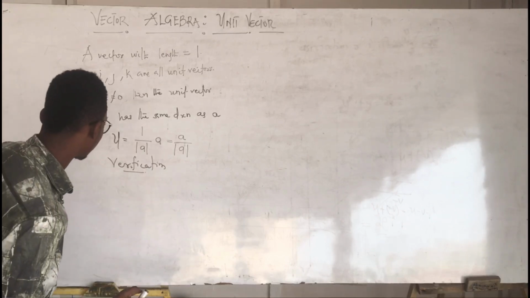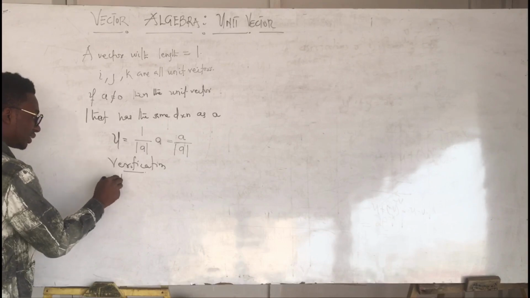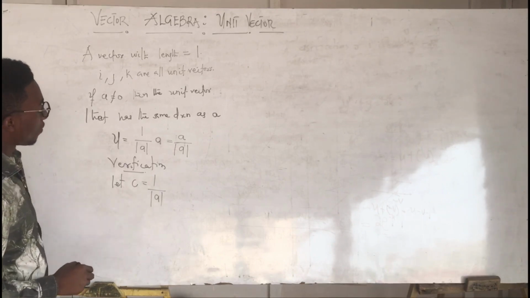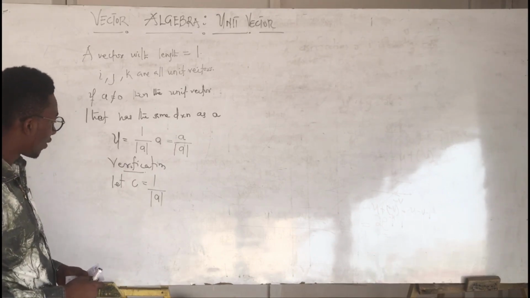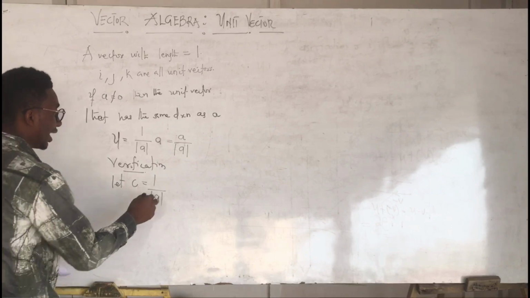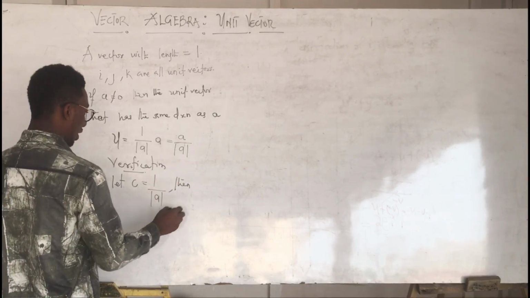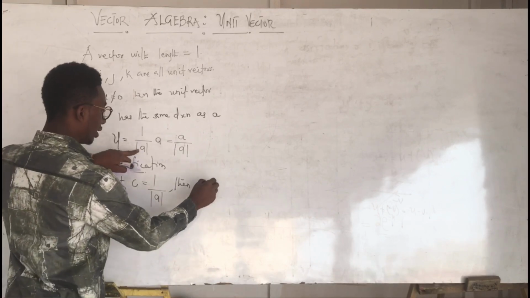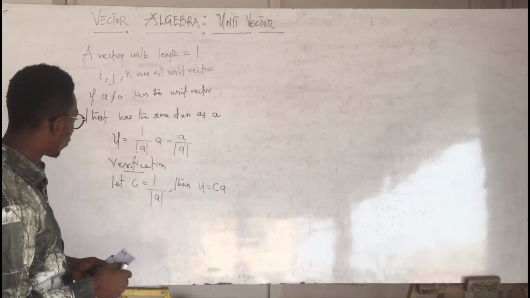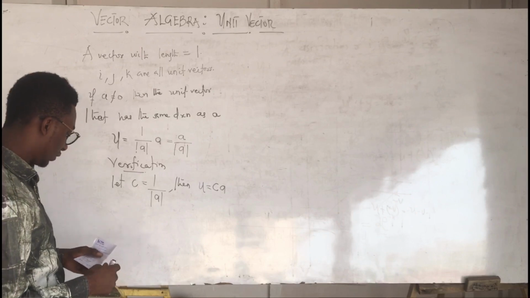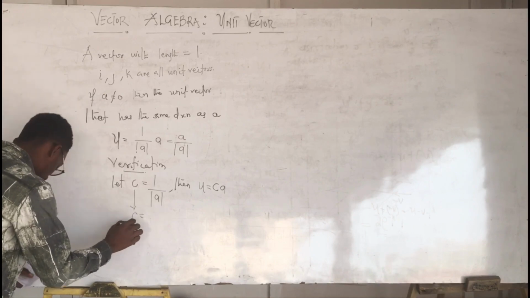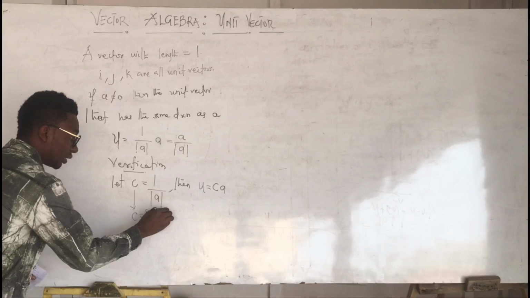With the verification, let C be equal to 1 divided by the magnitude of the vector A. Then we can say that U is therefore equal to C times A. The C we are considering here is a positive scalar quantity.